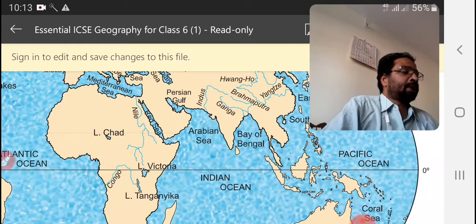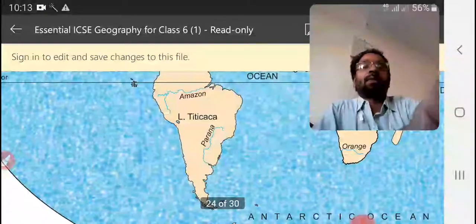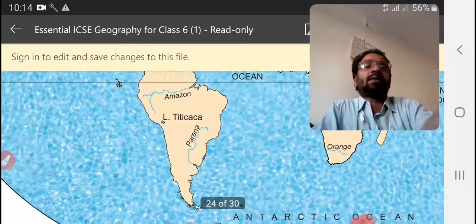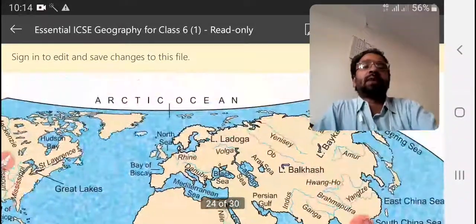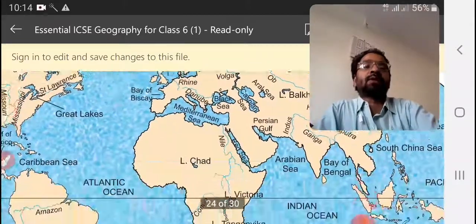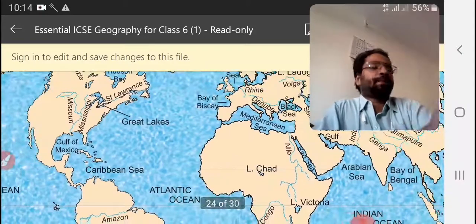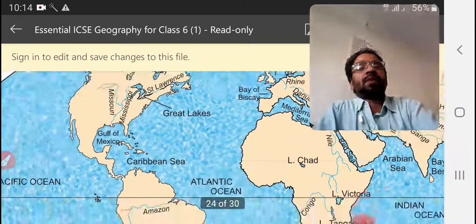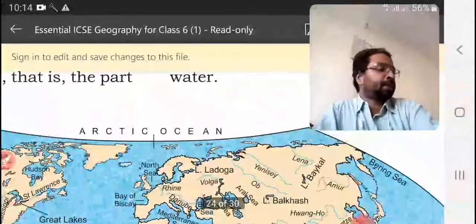Therefore, this hemisphere is often called the water hemisphere. See here, it is completely bluish in color, so most of it is covered by water bodies, not land mass. But here we can find most of the land masses, with very little blue area. So the top part is known as the land hemisphere and the downside part is known as the water hemisphere.